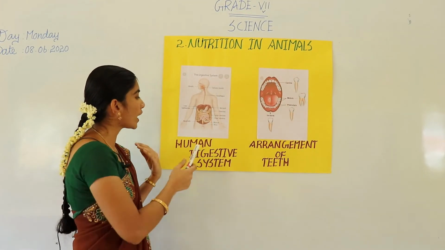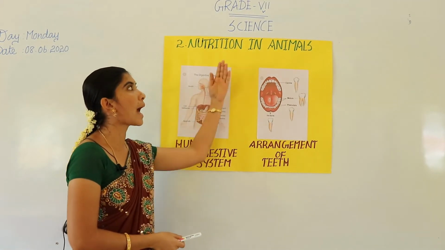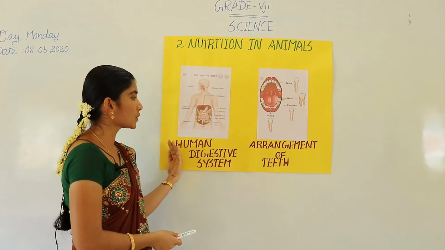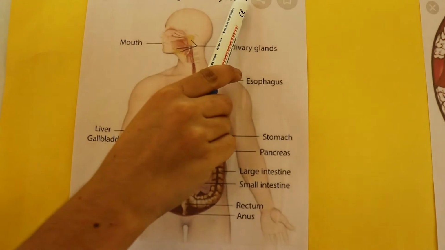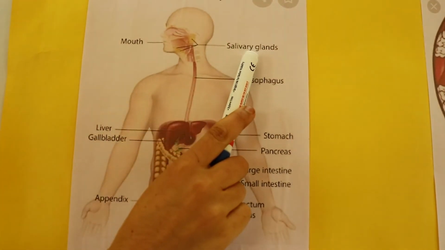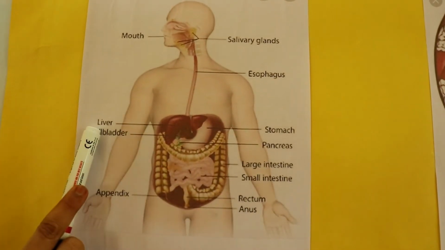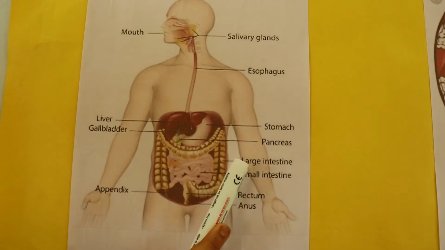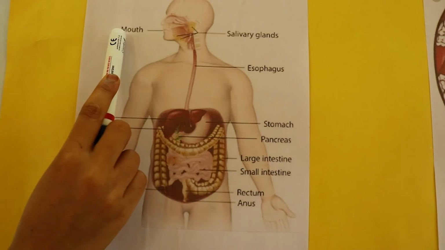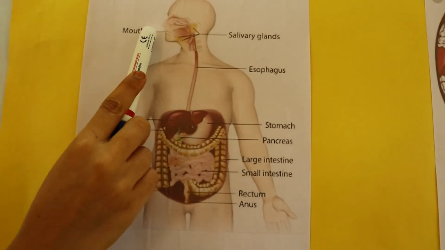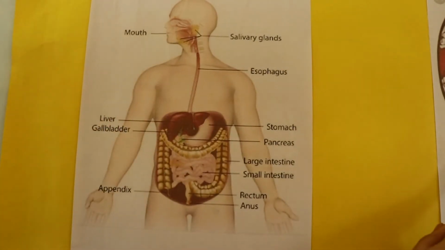You may have a doubt about why the human digestive system and the arrangement of teeth are covered. The same process happens in animals. Now we are going to see the human digestive system. The main parts of the digestive system are the mouth, salivary glands, esophagus, stomach, pancreas, liver, gallbladder, large intestine, small intestine, appendix, rectum and anus. In the mouth, many types of teeth are present. We will see the types of teeth elaborately in another picture.